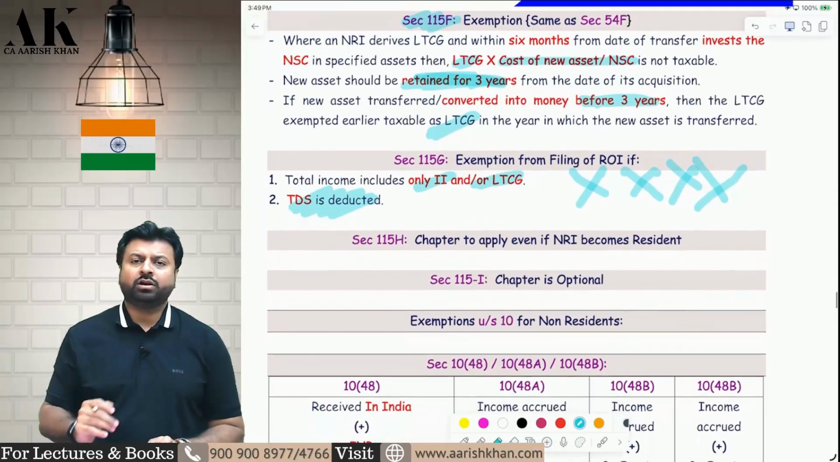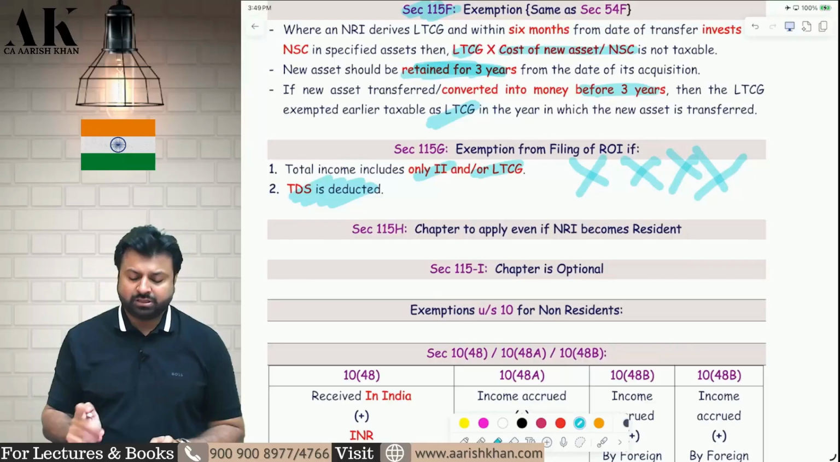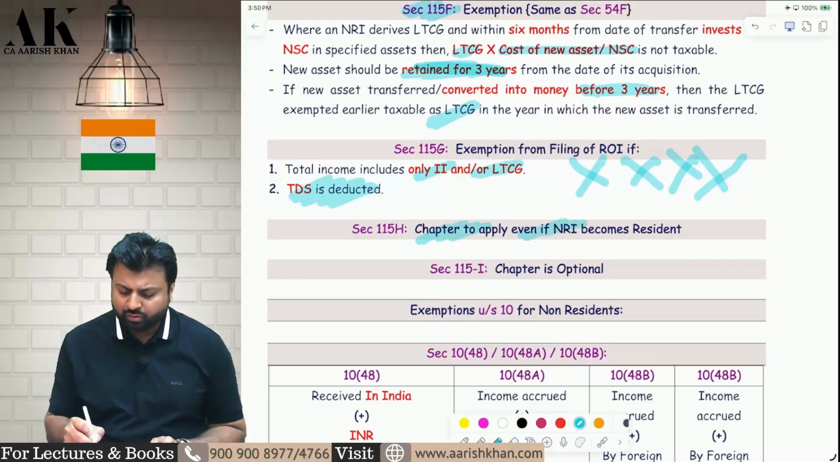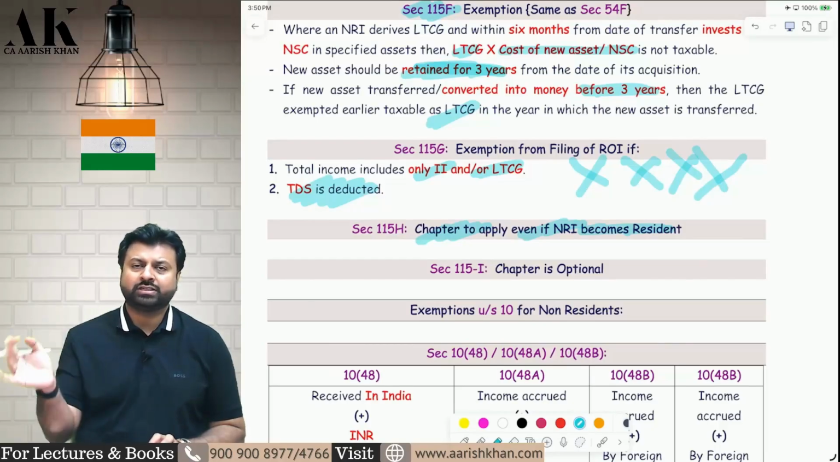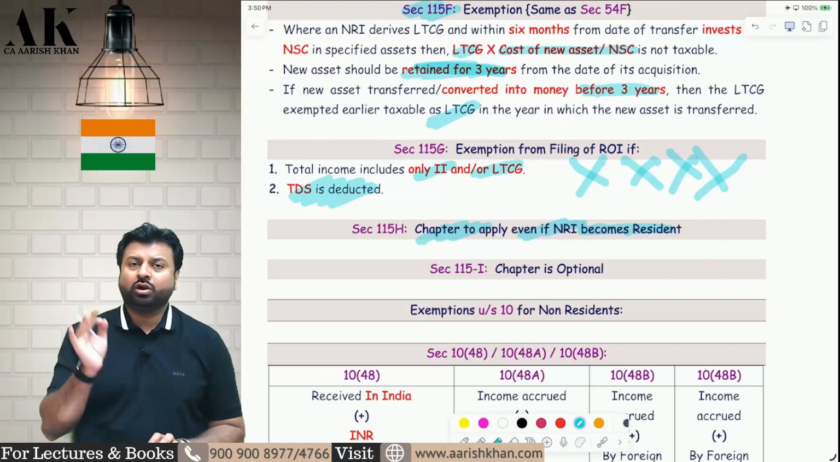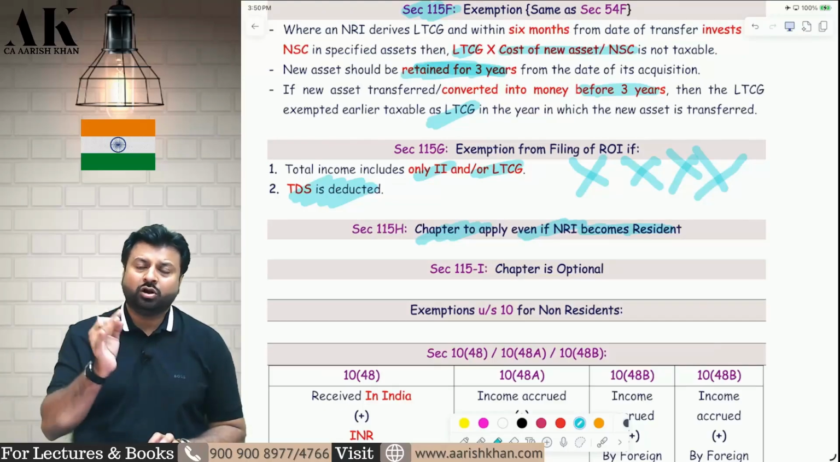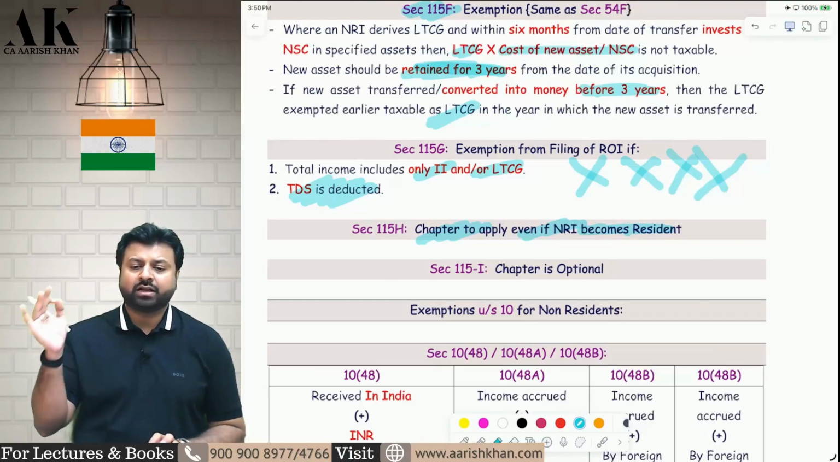Sir, today I am non-resident. What if I become resident in a subsequent year? Don't worry, this chapter will continue to apply to you till the time you do not redeem your debentures or deposits or sell your shares. So till the time you do not redeem your debentures, do not sell your shares, do not redeem your deposits, do not sell your government security, this chapter will continue to apply to you.